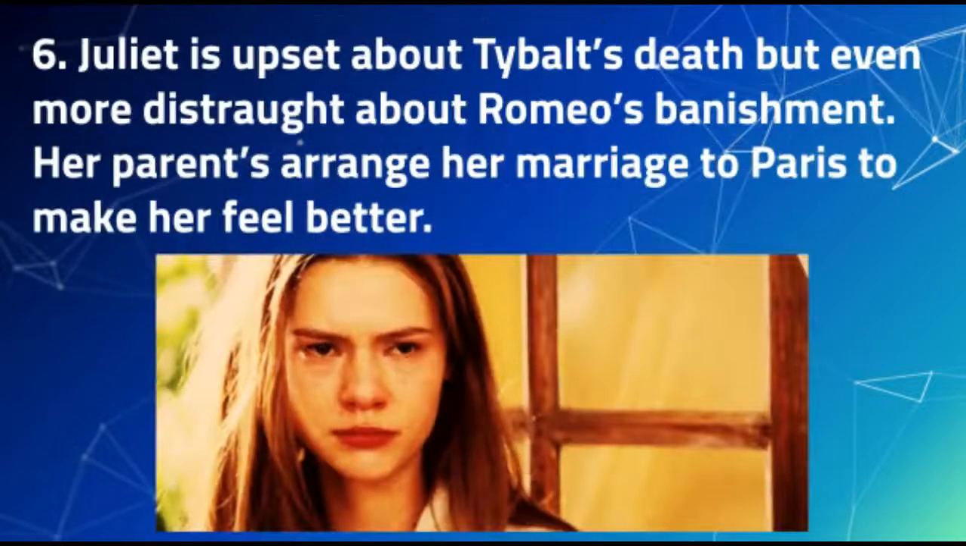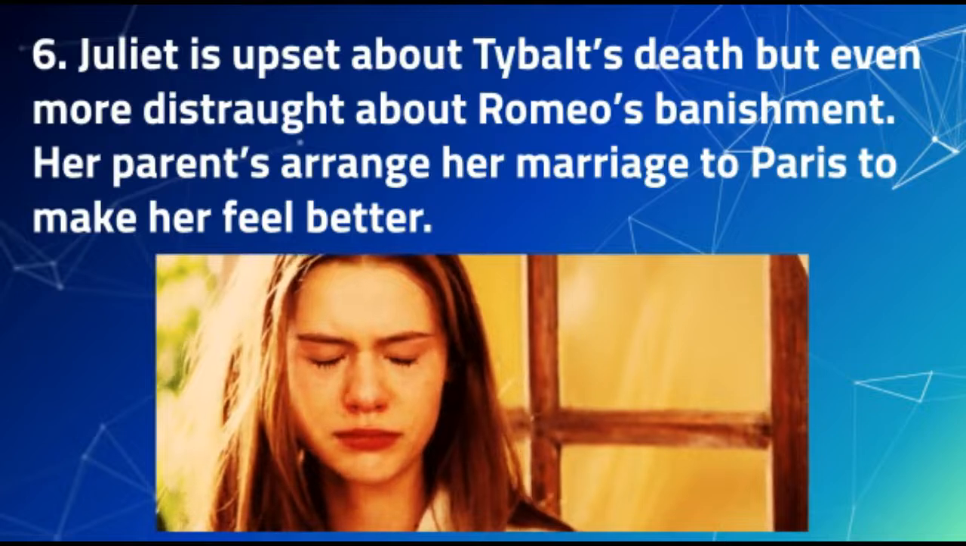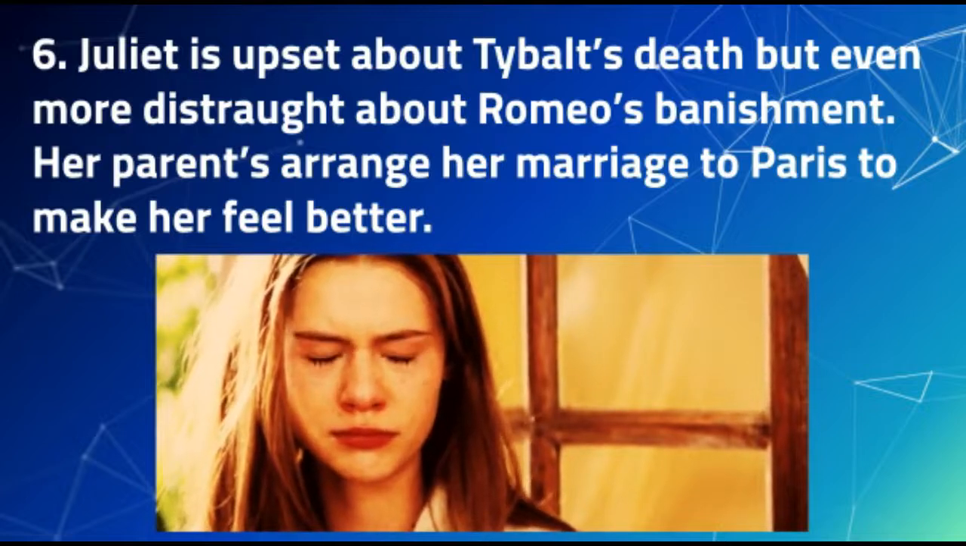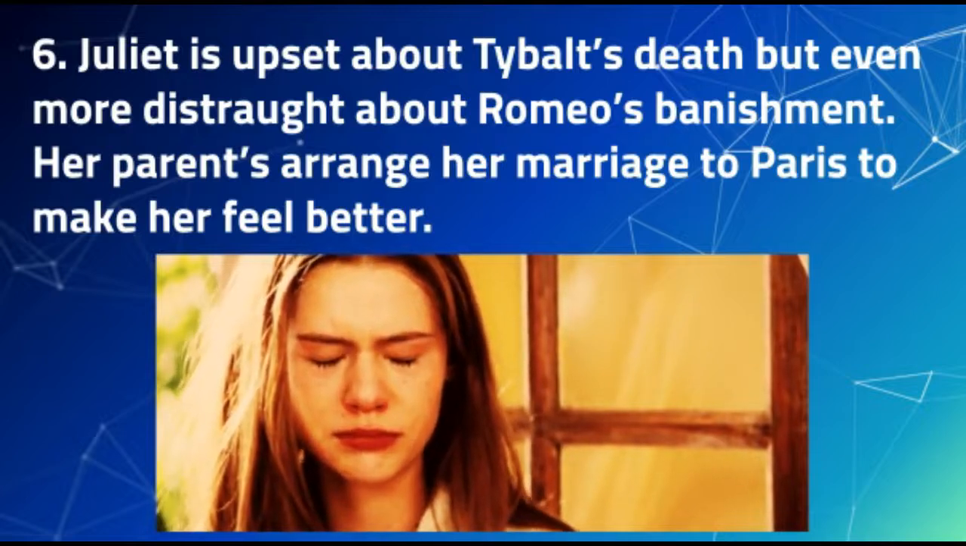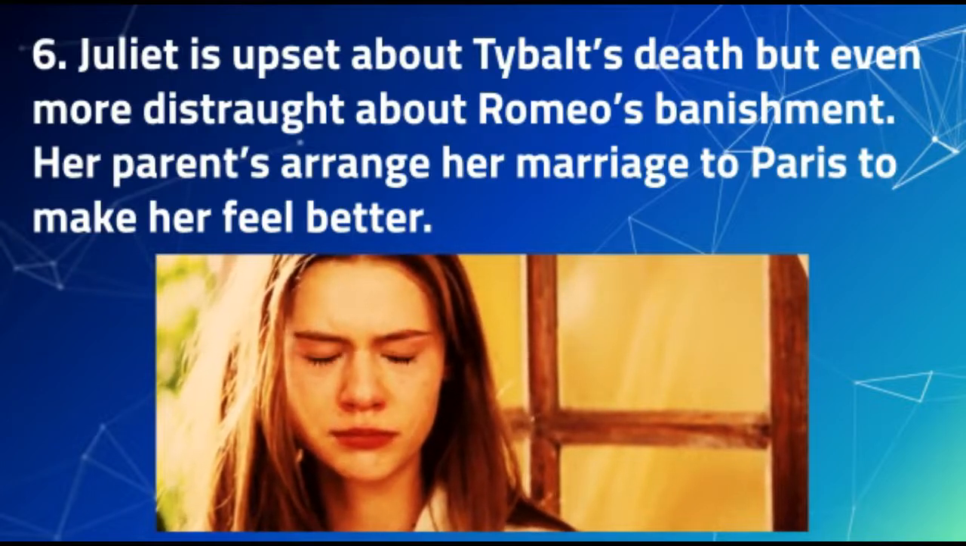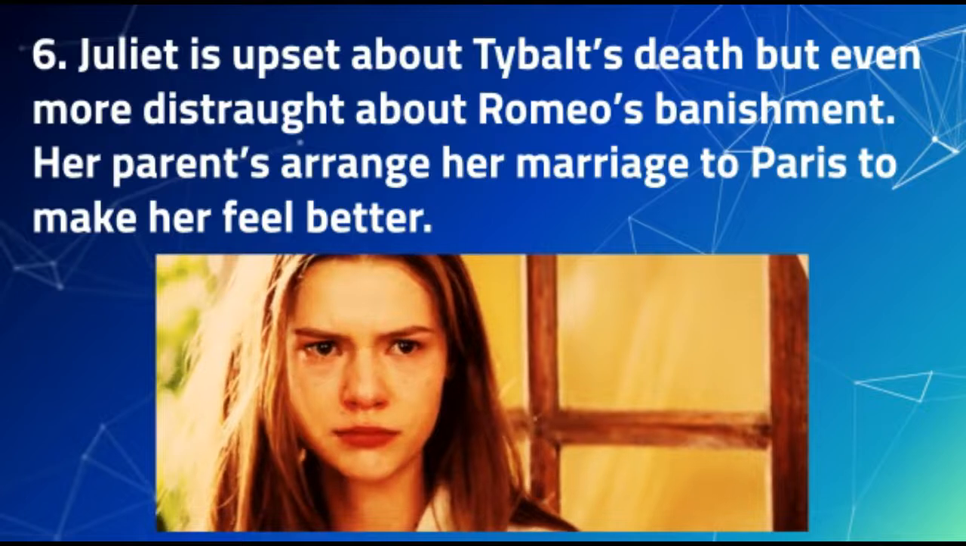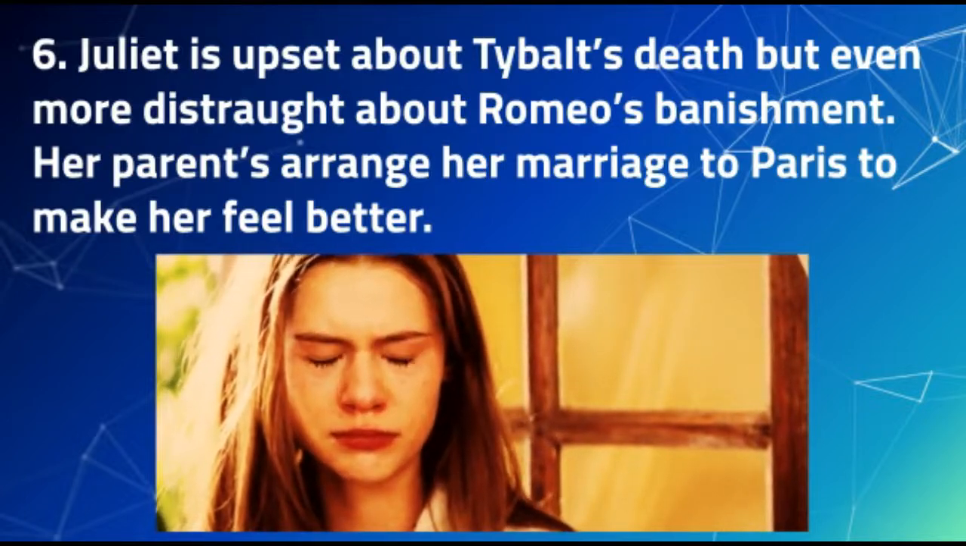Plot point 6. Juliet is obviously upset that her new husband just murdered her cousin. However, once she gets over that fact, she is clearly more upset that Romeo has been banished from Verona, because she obviously wants to be with him. Now, her parents think she's crying over the death of her cousin, so they decide to cheer her up with a marriage between her and Paris.